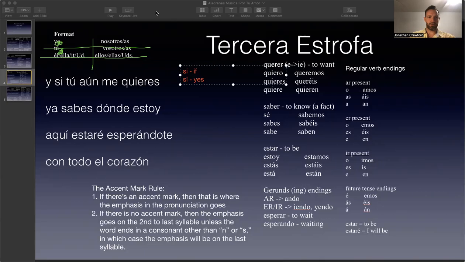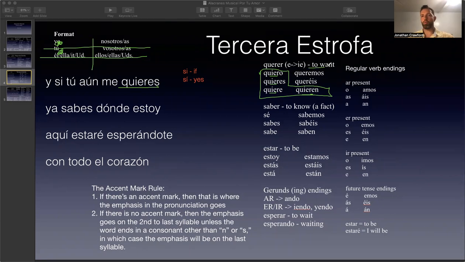So here's the issue with querer. Let's talk about this verb, quieres. It's the verb querer. It's a boot verb, right? So this E turns into an IE right here, right here, right here, and right here. And if you outline them, it looks like a boot. So it's called a stem changing boot verb. Sometimes they just call them stem changers, but a lot of times they're called boot verbs because it looks like a boot.